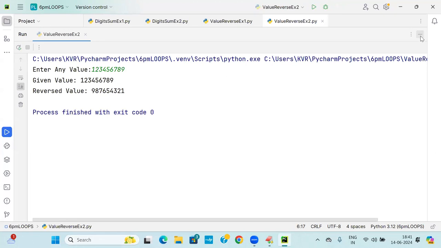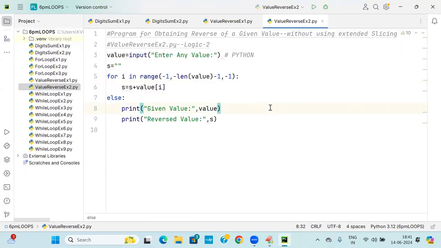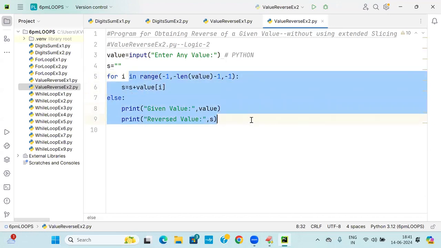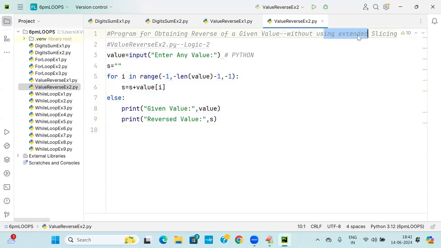Understood? This is called one of the best logic. No more extension, no more indexing, nothing is there. No more extended slicing, nothing is available. This is called one of the logic.